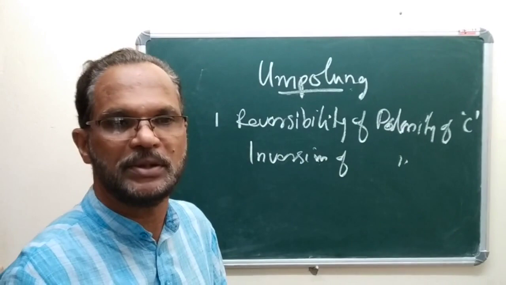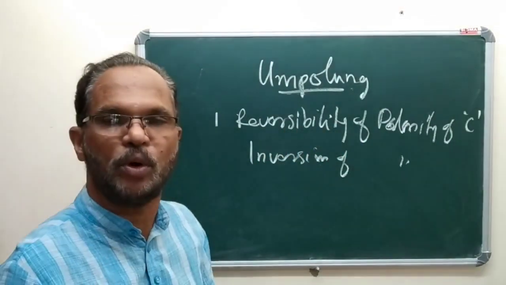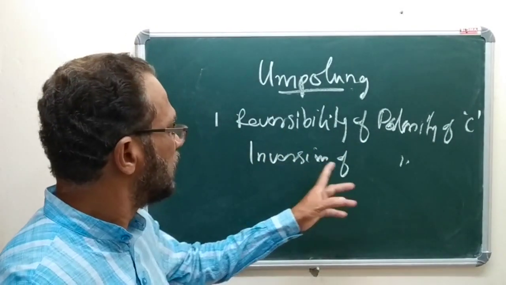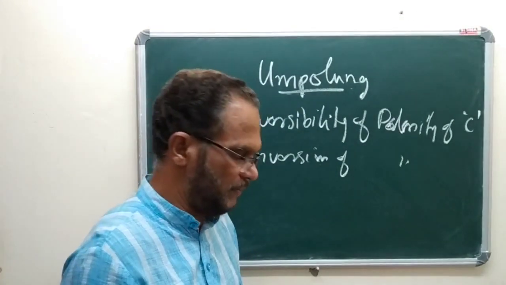That is, Umpolung means either the reversibility of polarity of carbon atom or the inversion of the polarity of carbon atom.